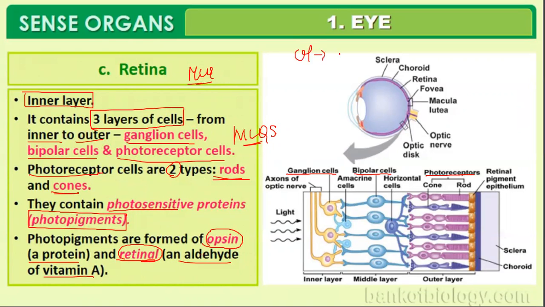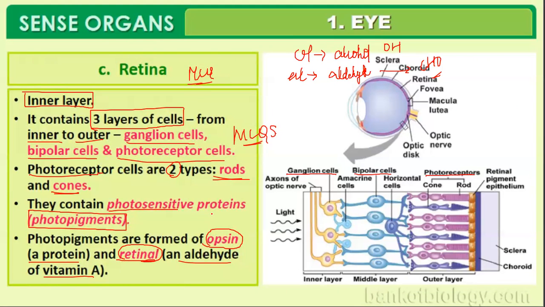Ol stands for alcohol. Al stands for aldehyde. The OH group is alcohol, the CHO group is the aldehyde group. So the photopigments consist of an opsin, which is a protein, and retinal, which is an aldehyde of vitamin A.